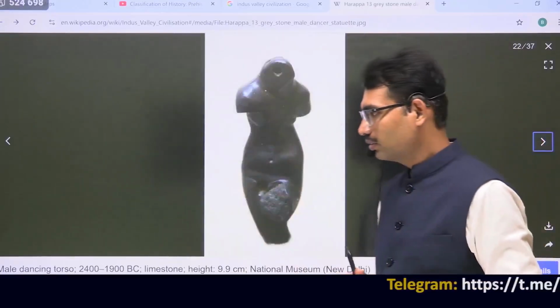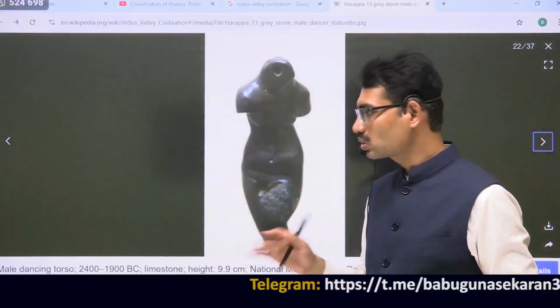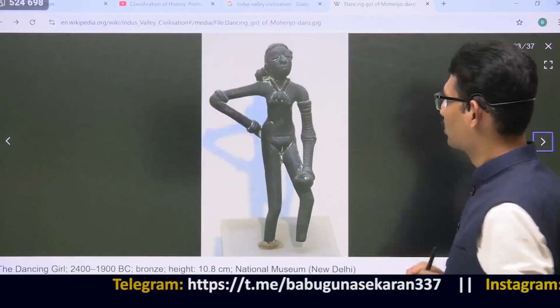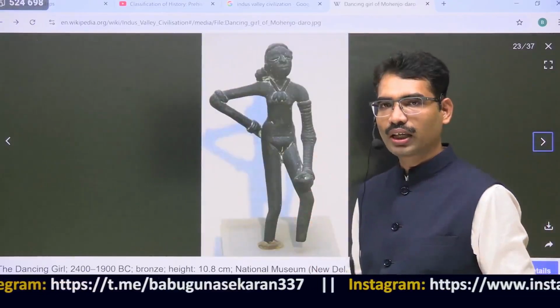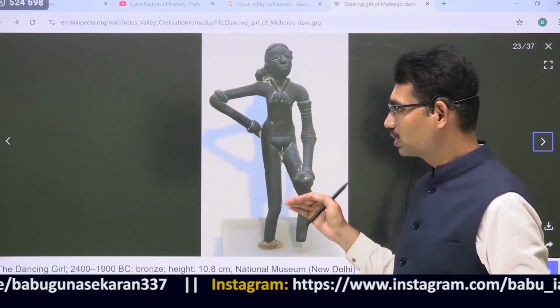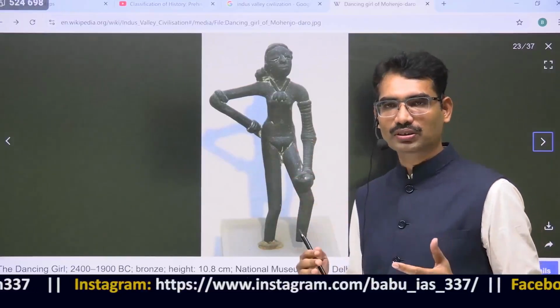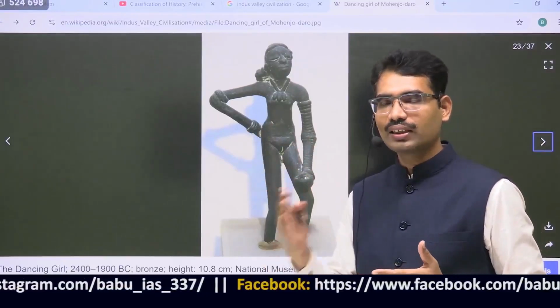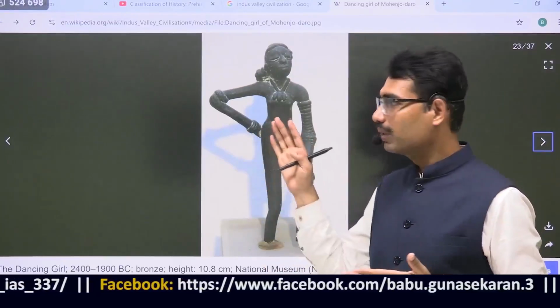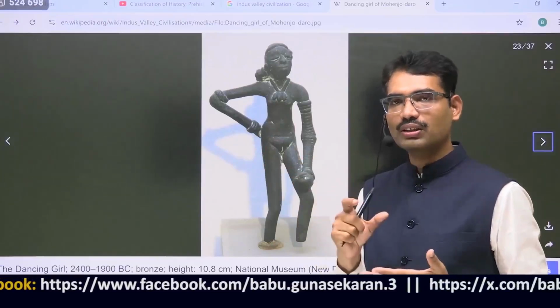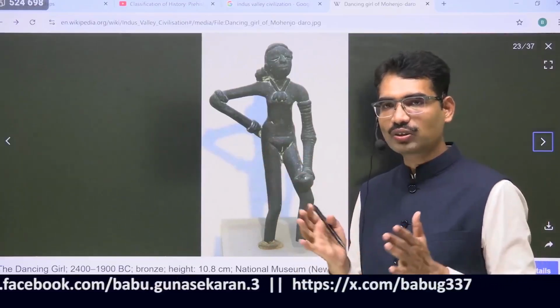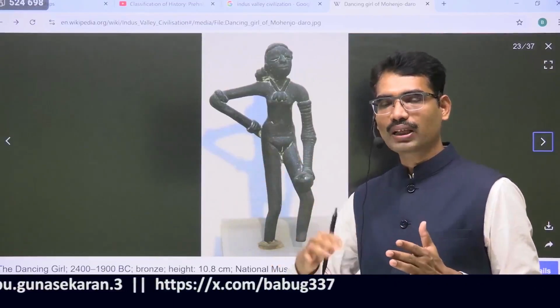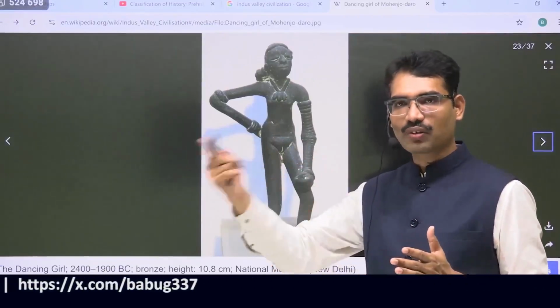Next, this is a male dancing torso, and a bronze dancing girl. A girl is dancing. Now this is how it looks. This is made with bronze technology, not stone, not terracotta. Terracotta means clay. Not clay, not stone, but bronze. Bronze will not come naturally. You have to mix two metals, copper and tin. So that shows how advanced they were.